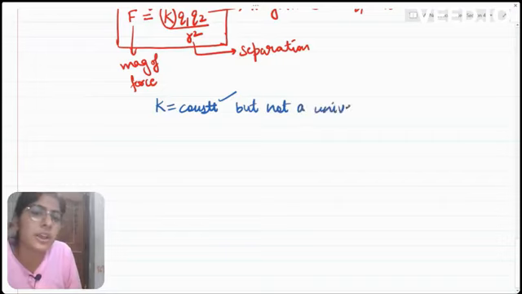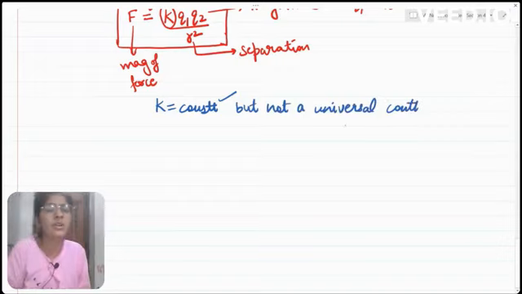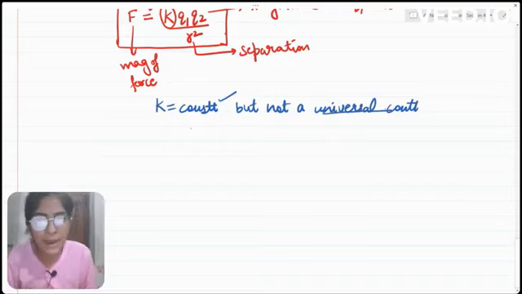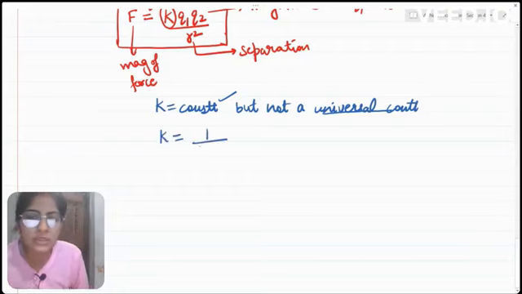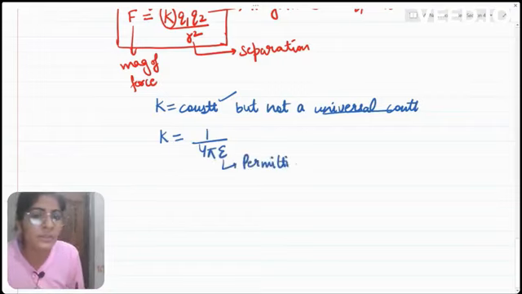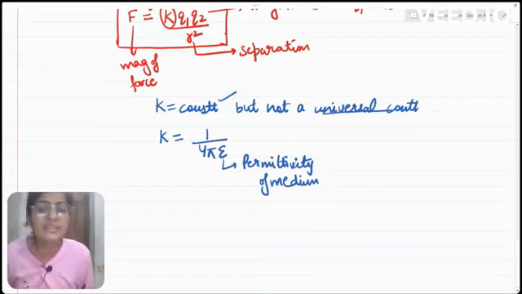What does that mean? Universal constant means a constant which has the same value in every medium. Universal constant is the one whose value does not change with change in medium. But here K depends upon the medium. K depends upon the medium through this relation: K is equal to 1 upon 4 pi epsilon, where epsilon is the permittivity of the medium. Basically, K depends upon the medium through this property epsilon. As the medium changes, then K also changes.